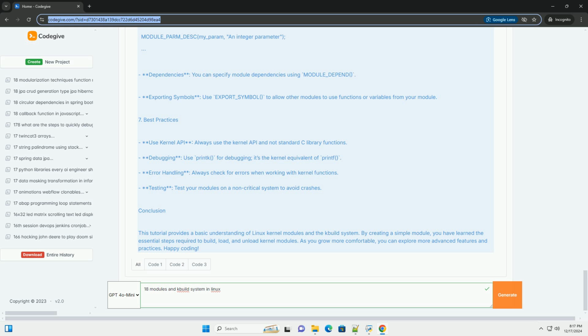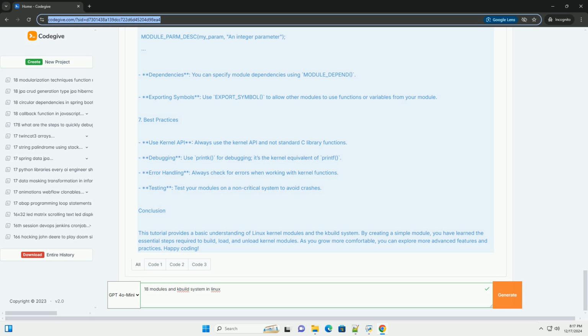4. Building and loading the kernel module. Step 1. Build the module. Open a terminal in the directory where you have hello.c and Makefile, and run bash make. This will compile the hello.c file into a kernel module named hello.ko.